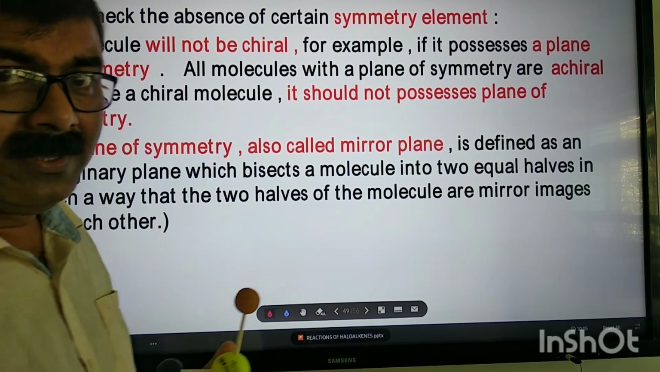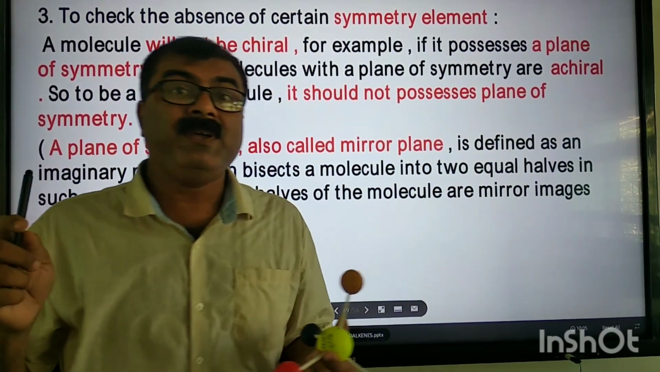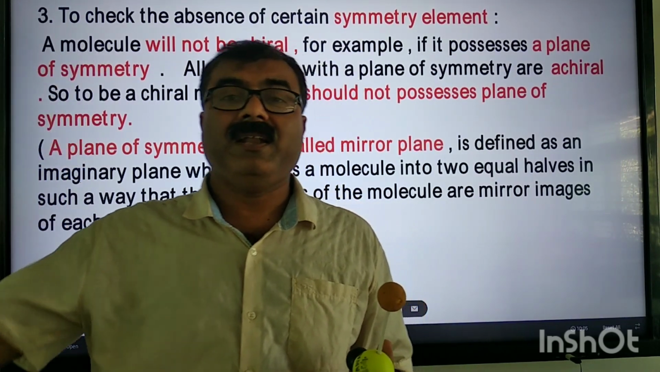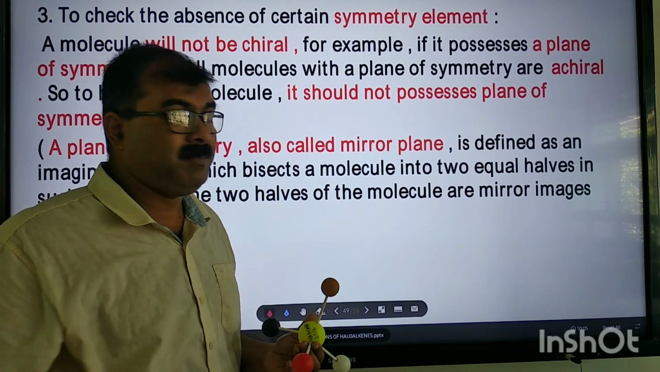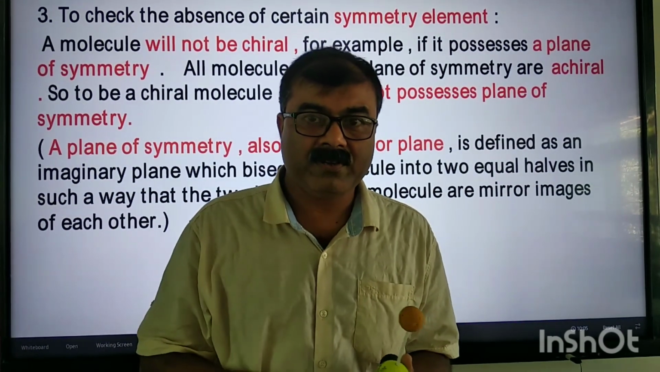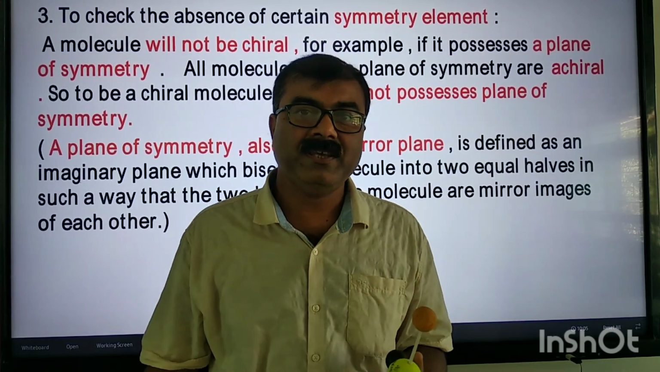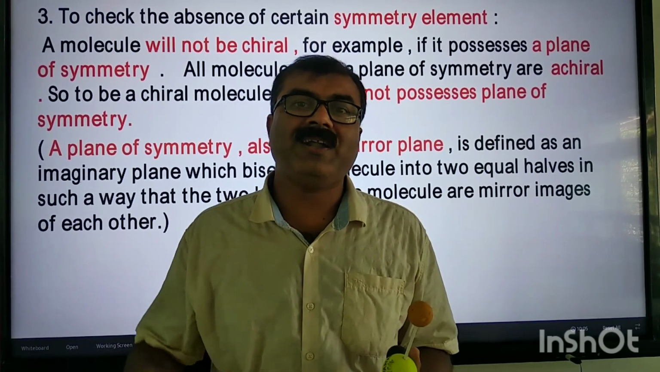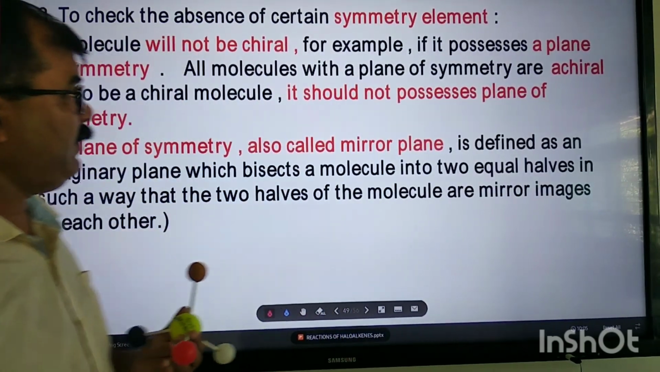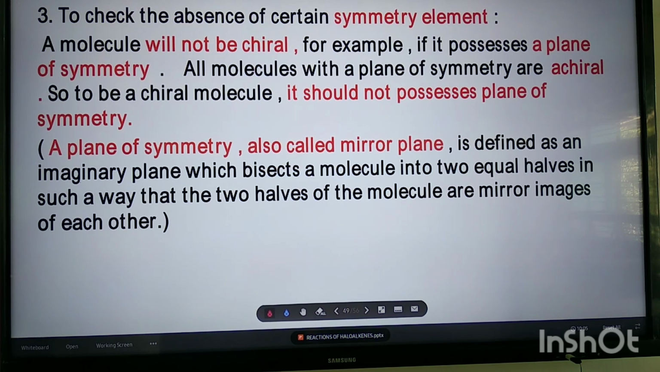Symmetry elements. So this is the first topic, elements of symmetry. You have to discuss it separately. There are different types of symmetry element: plane of symmetry, center of symmetry, axis of symmetry, alternate axis of symmetry. Alright? Just one example I am giving here. A molecule will not be chiral, for example, if it possesses a plane of symmetry.